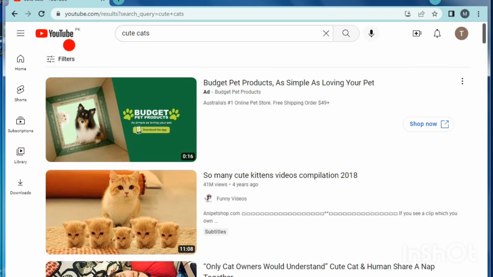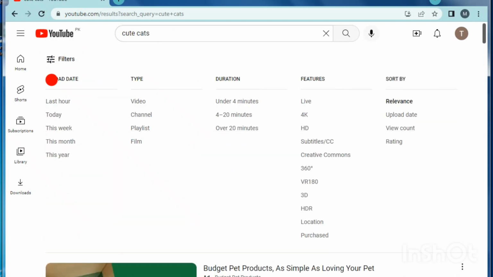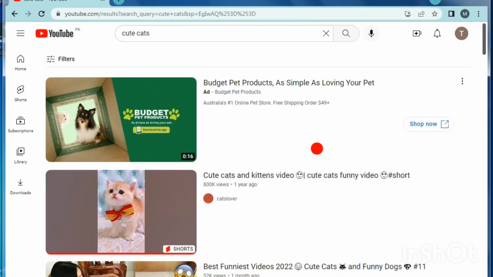Click on the Filter tab. Here, on the fourth number, Features, move your cursor down and click on Creative Commons. Now look at these videos. These are Creative Commons filtered videos.